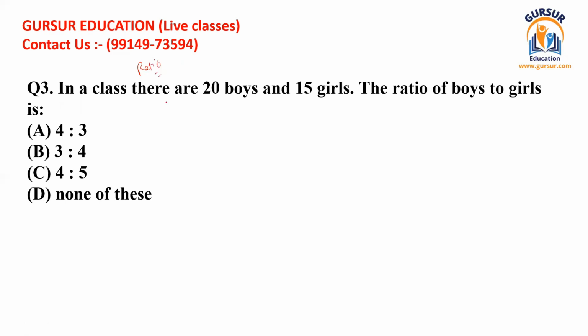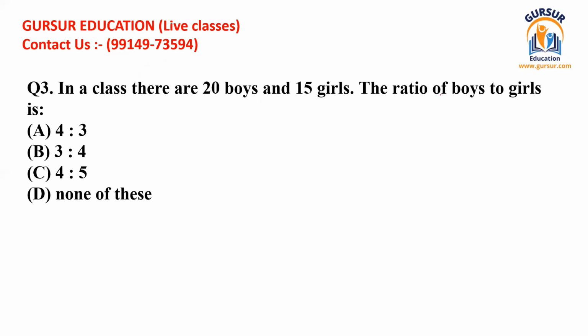And I must tell you, if you are very sound in applying mathematical operations and the basic tables, then you can make any kind of mathematical equation to solve these kinds of questions. So I'm just going to read this. It says that in a class there are 20 boys and 15 girls. The question asks for the ratio of boys to girls, so the ratio has been asked. In that case, what you have to do is write here.